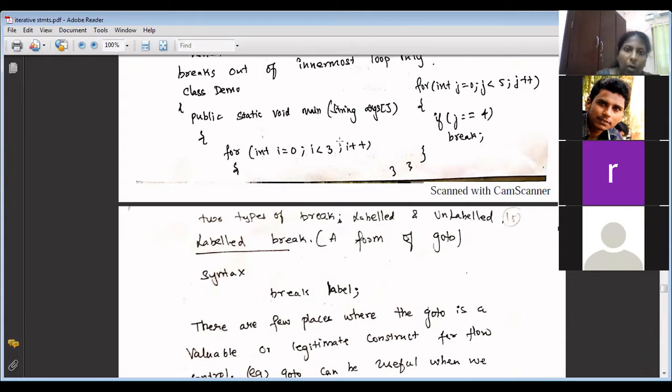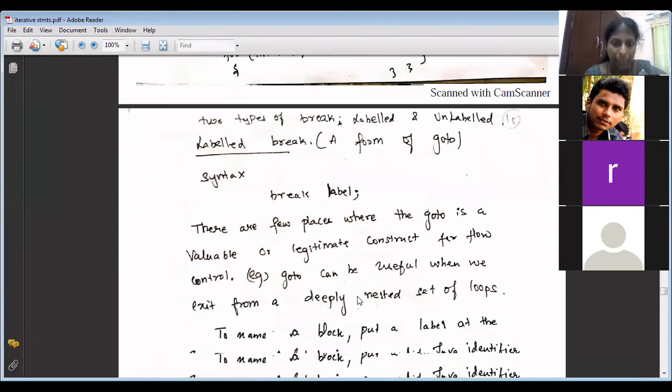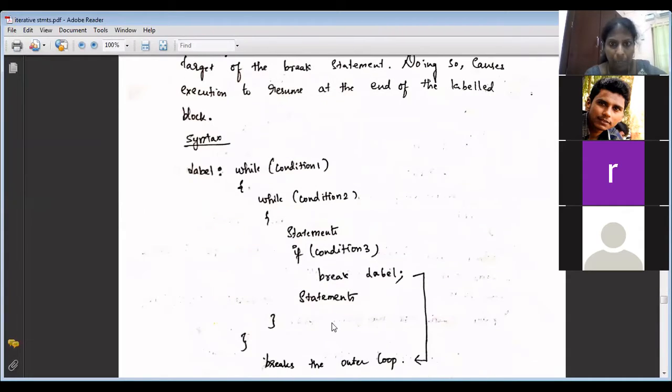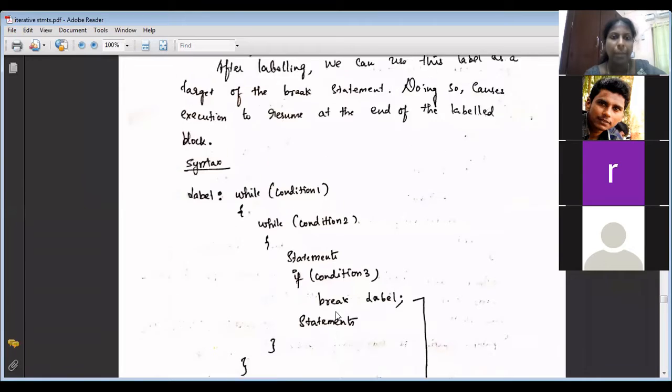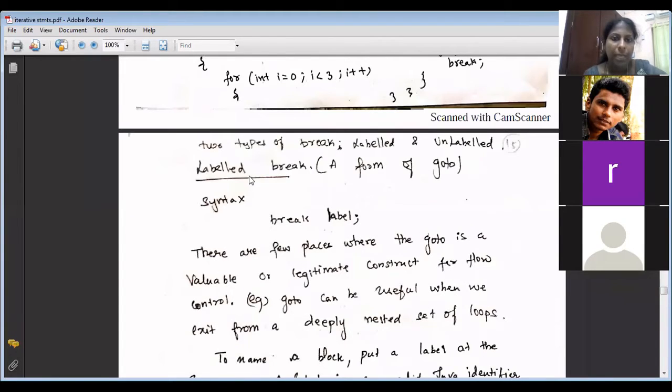Whatever we have seen now is an example of what? Unlabeled. So we will see a labeled break. It is again a form of goto only. In C, we have seen goto A, no? Same way here we have break label. Let's see an example. Here the label name itself is label. So the syntax for labeled break is break label.